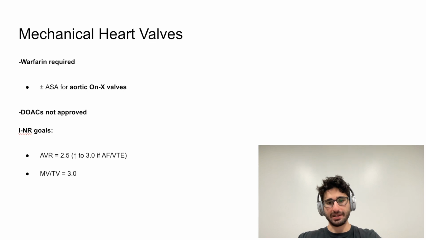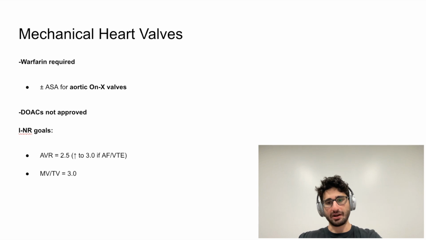For patients with mechanical heart valves, warfarin is going to be the essential treatment. DOACs like apixaban or rivaroxaban are not approved in this setting. The INR target is going to vary. It is 2.5 for aortic valves unless there are added risks like atrial fibrillation or venous thromboembolism, in which case the INR target is going to increase to 3.0. Mitral or tricuspid valves always require an INR goal of 3.0, so this is pretty easy to remember.